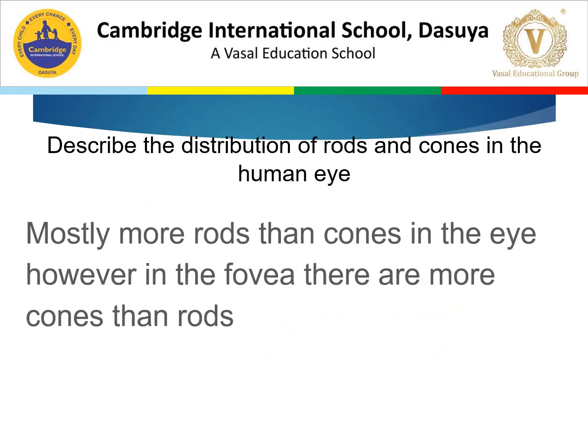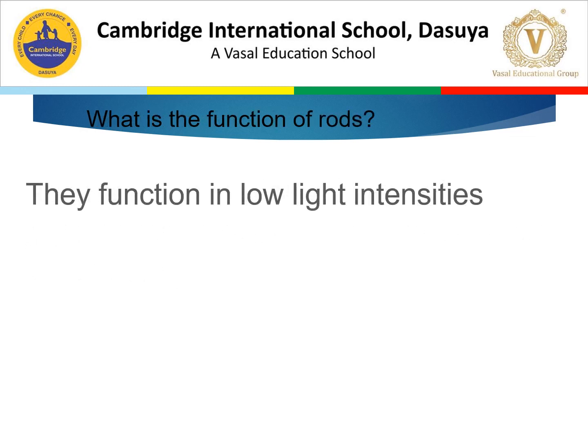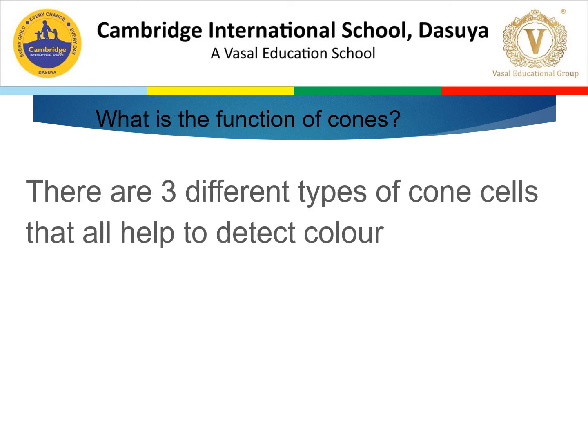Describe the distribution of rods and cones in the human eye. There are mostly more rods than cones in the eye. However, in the fovea, there are more cones than rods. What is the fovea? The area on the retina with lots of photosensitive cells so that it has the highest visual acuity. What is the function of rods? They function at low light intensities. What is the function of cones? There are three different types of cone cells that all help to detect color.